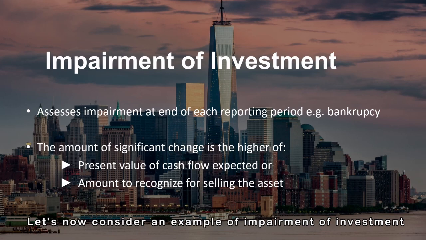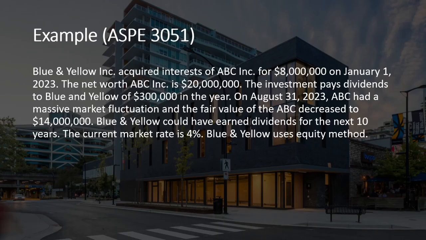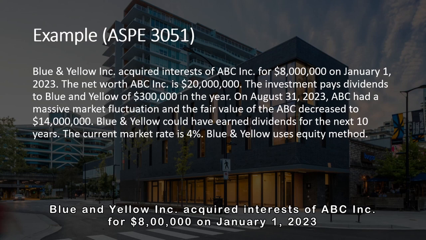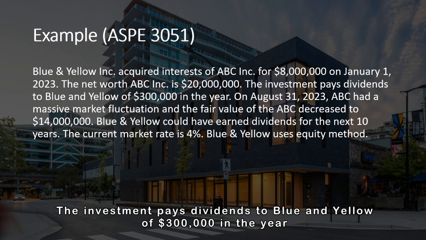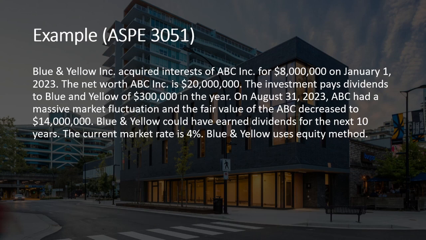Let's now consider an example of impairment of investment. Blue and Yellow Inc. acquired interest of ABC Inc. for $8 million on January 1st, 2023. The net worth of ABC Inc. is $20 million. The investment pays dividends to Blue and Yellow of $300,000 in the year.